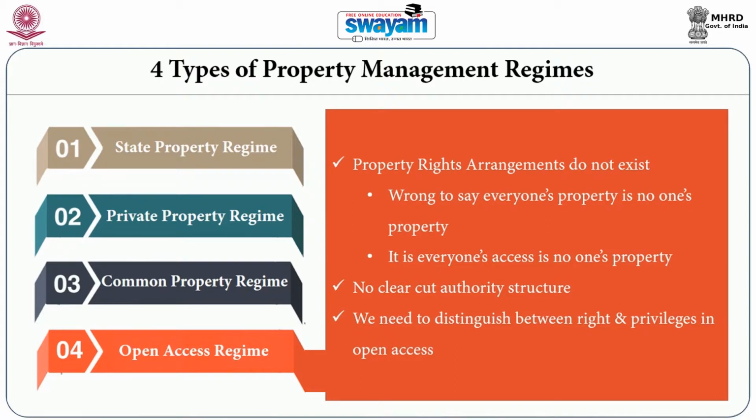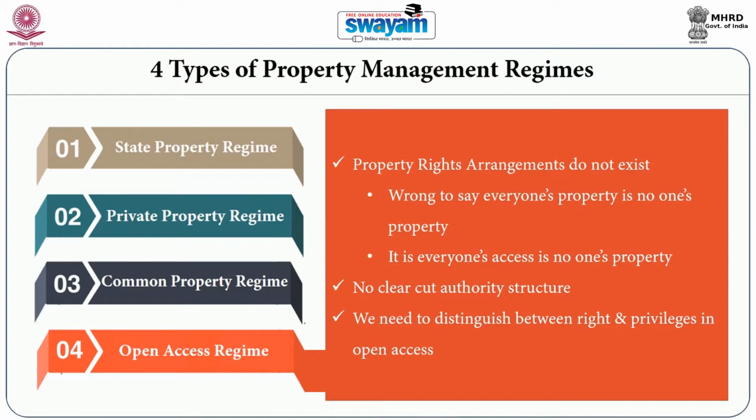So, in that sense, open access resources seem like everyone's access, where anyone can access the resource, anyone can use the resource, and where there is no clear cut guideline on who will use and who will be restricted or excluded from using the resource. So, therefore, in open access regimes, there is no clear cut authority structure, unlike the other three regimes, the state property, private property and common property, where there is a clear cut authority structure as to who will use the resource and who can be restricted or excluded.